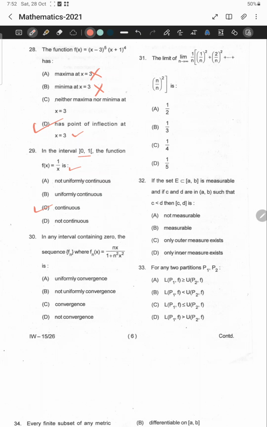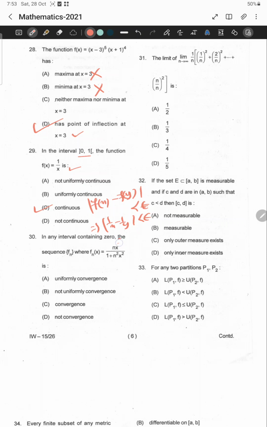We can also apply the usual definition of uniform continuity: for a given epsilon greater than 0, mod of f of x minus f of y is less than epsilon, and we must find a delta which is independent of the points x, y. If we apply this concept here, we get mod of 1 by x minus 1 by y less than epsilon.